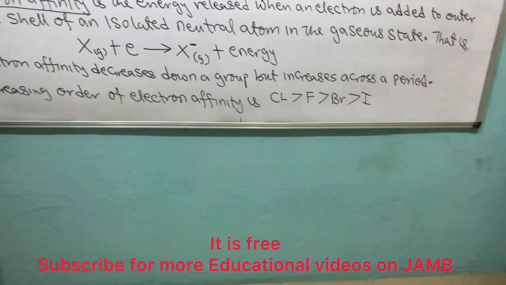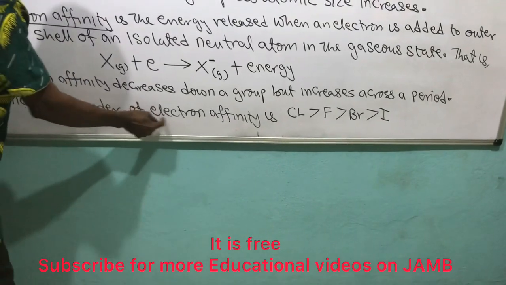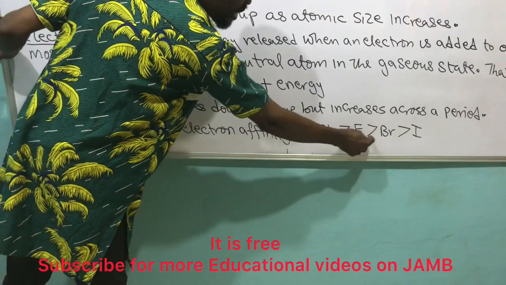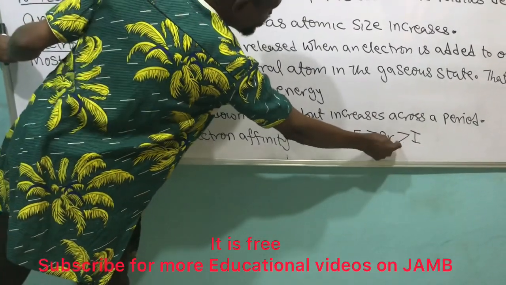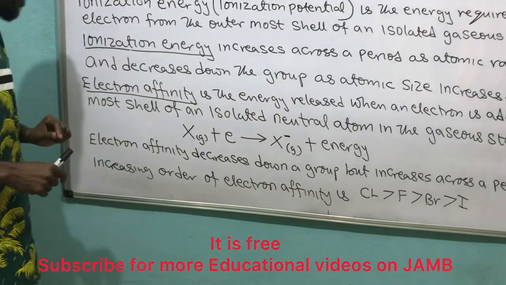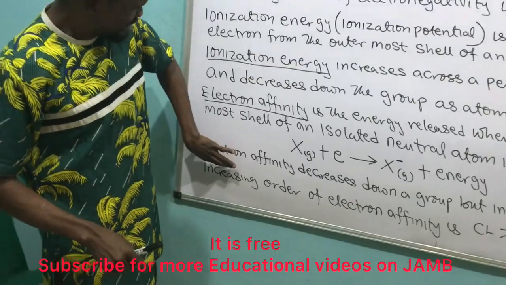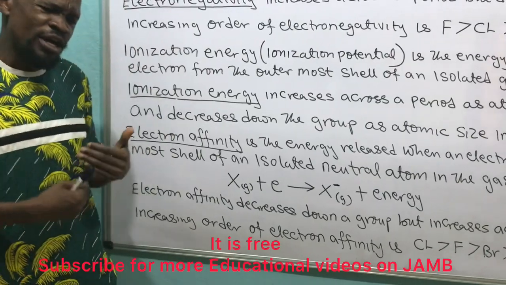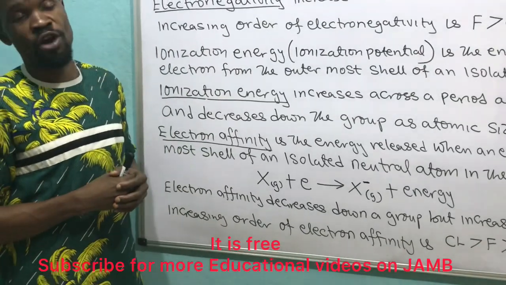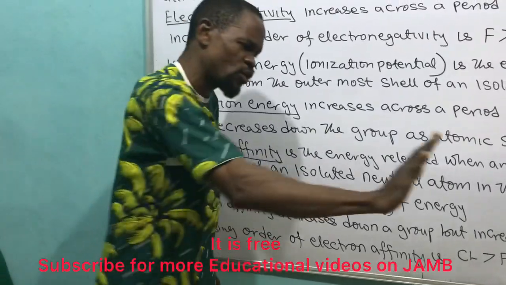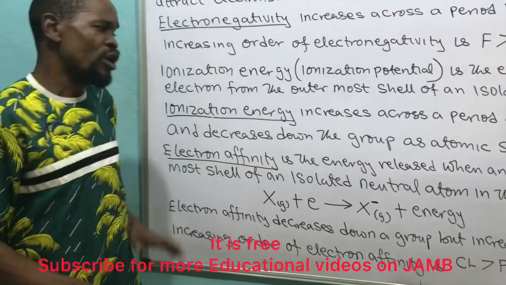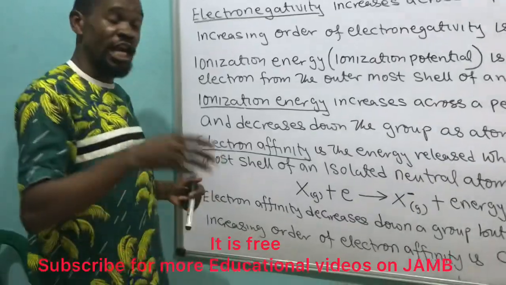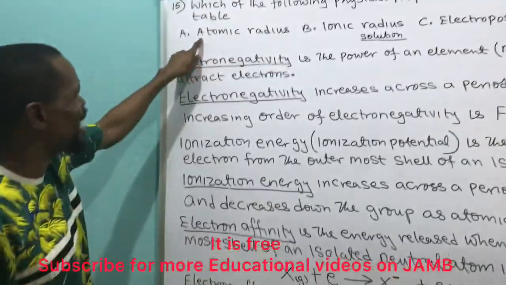And this is the increasing order of the electron affinity: chlorine has more than fluorine, fluorine has more than bromine, bromine has more than iodine. Then note that electron affinity, electronegativity and ionization energy have the same trend in the periodic table. What do you mean by trend? They increase across the period and decrease down the group. They have the same trend in the periodic table.